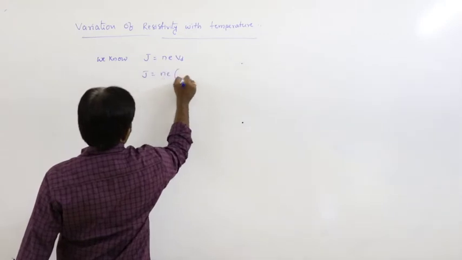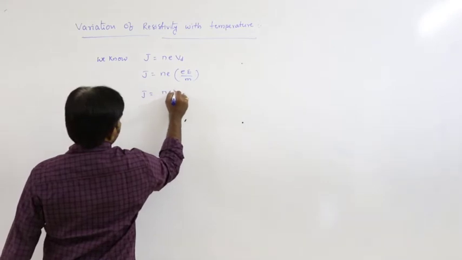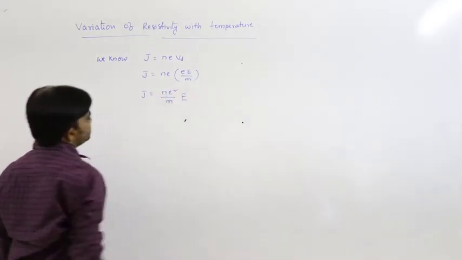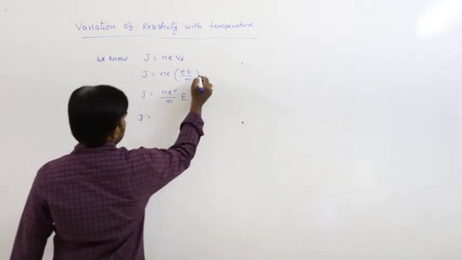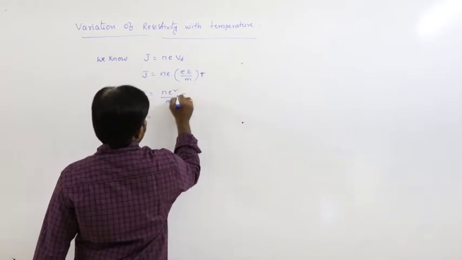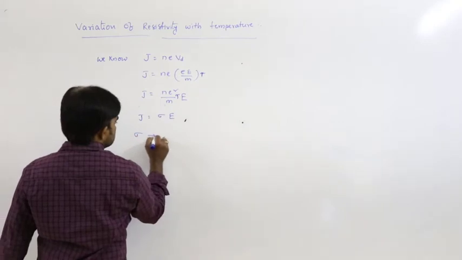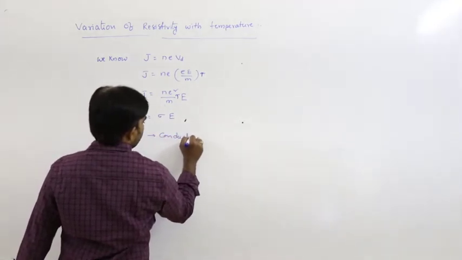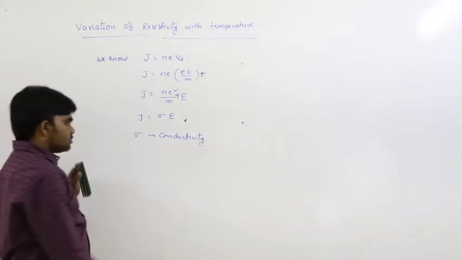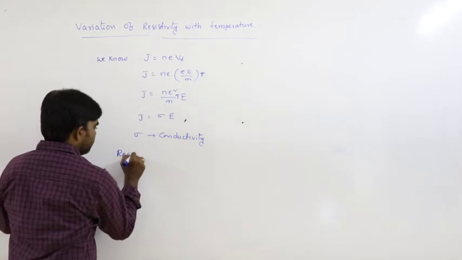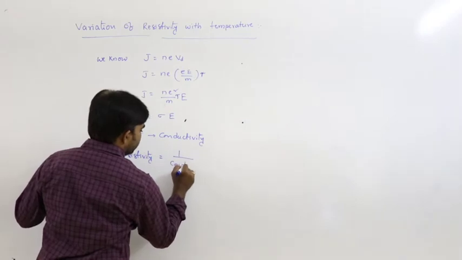J is equal to n e into v_d, which is eE by m into tau. So J is equal to n e squared tau by m into E, where tau is the relaxation time. So J is equal to sigma E, where sigma is the conductivity. Sigma is the conductivity. But resistivity is equal to the reciprocal of conductivity.